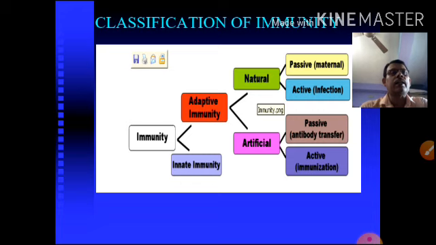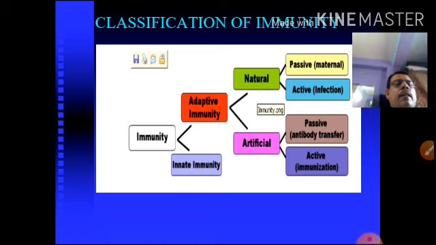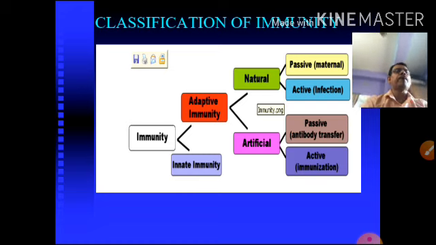Another is artificial adaptive immunity. It is classified again into two types, passive and active. What is passive? Passive means a direct antibody, such as a rabies antibody or tetanus antibody, is directly introduced into the body. That is called passive immunity.